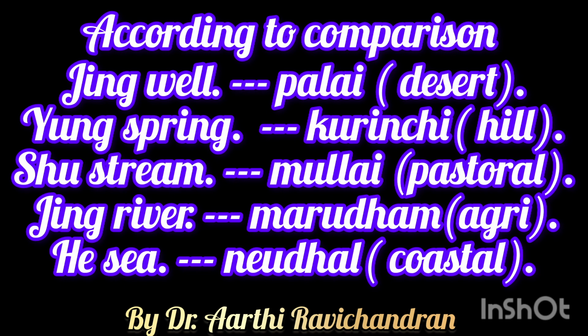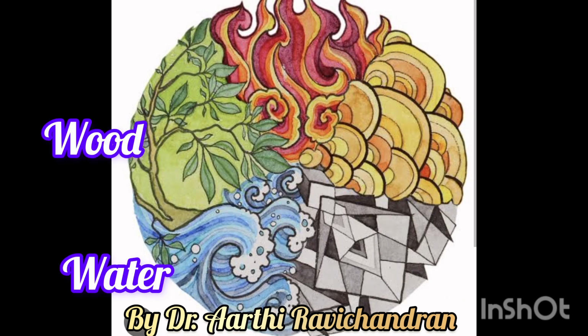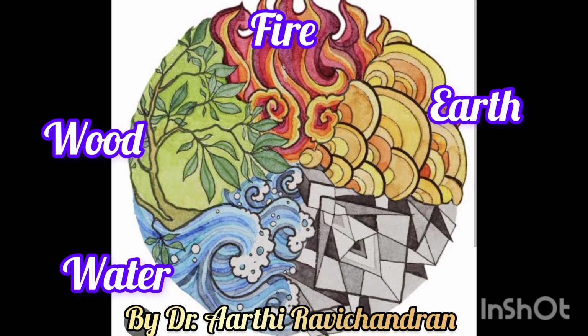Palai means desert. Yang Spring is compared to Kurunji, which means hilly area. Shu Stream is compared to Mullai, which is a pastoral area. Jing River is compared to Marudam, which is an agri area. Hishi is compared to Neidal, which is a coastal area. All these comparisons are done according to a Tamil literature called Tolkappiyam, which came about 2000 years back. As we know, water will produce wood, wood will produce fire, fire will produce earth, and earth will produce metal, and again the cycle goes on.